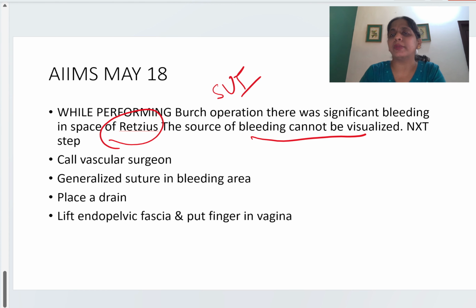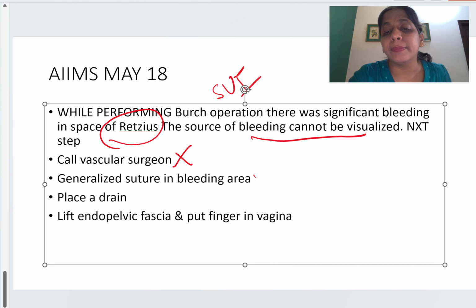After 4 or 5 minutes, this bleeding stops, because it's a very small venous plexus. So the option of calling a vascular surgeon is not necessary, because we only call a vascular surgeon when there is major bleeding, like from the aorta. Then generalized suture in the bleeding area.